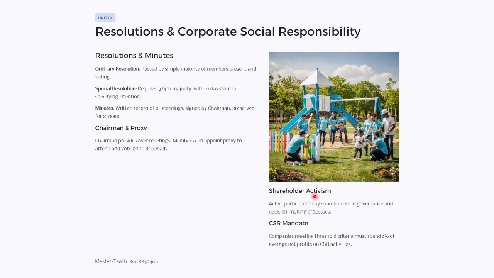Then shareholder activism: active participation of the shareholders in the governance and decision-making process. CSR, that is, corporate social responsibility: a company meeting the threshold criteria must spend at least 2% of its average net profit on corporate social responsibility activities. So this is the thing.